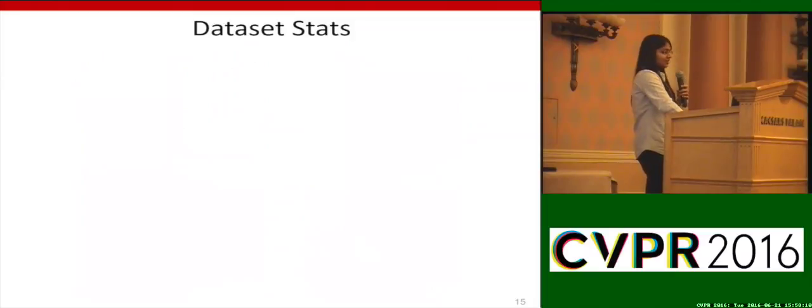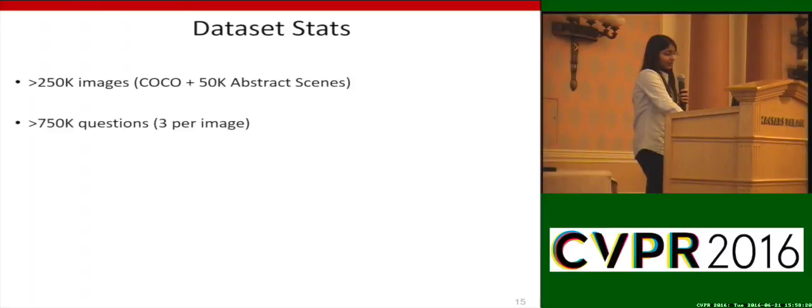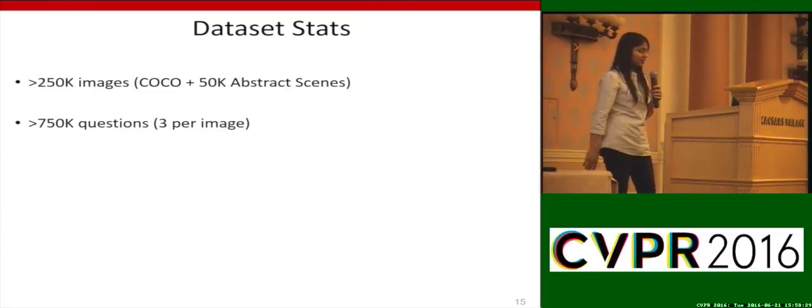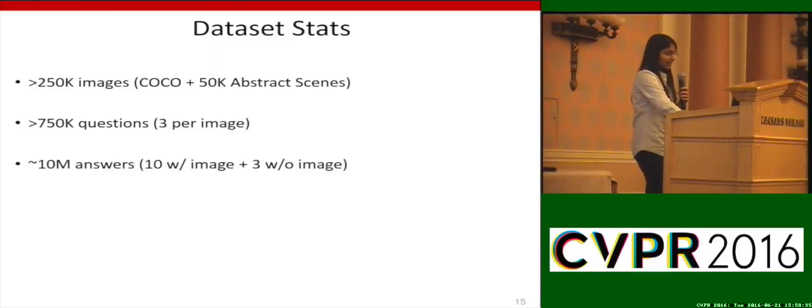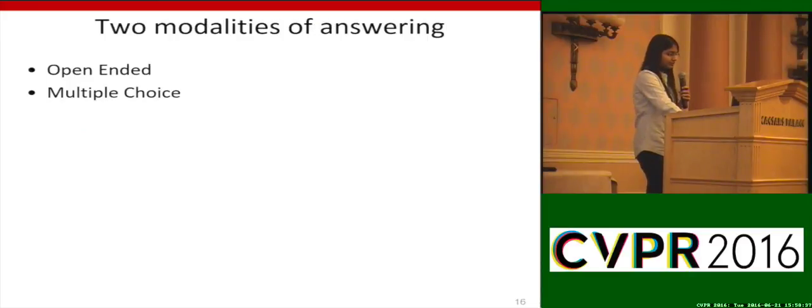So the VQA dataset consists of more than 250,000 images. There are 3 questions per image, resulting in a total of more than 750,000 questions. For each question, we have answers from 10 human workers, and we also have 3 additional answers which the workers gave without looking at the image. So, in total, we have around 10 million answers.